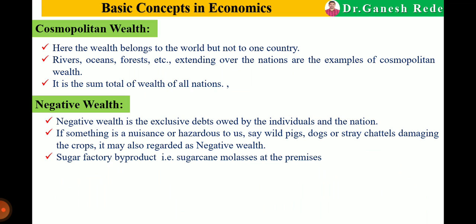For example, wild pigs, stray dogs, then stray cattle damaging the crops may be regarded as negative wealth. Means there are some factors which are causing damage to human beings; they are also considered as negative wealth. Or there are some substances which are hazardous to us or to animals also. For example, the byproducts of the industries are considered as negative wealth. So this is all about the classification of wealth.